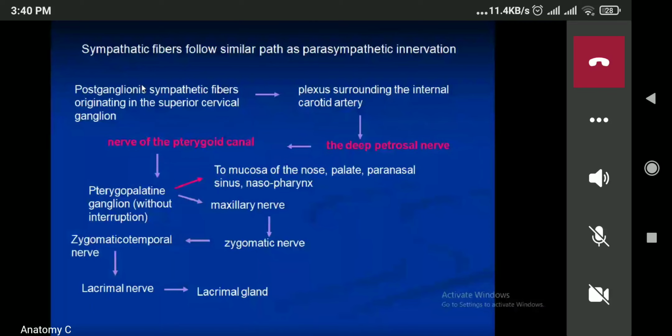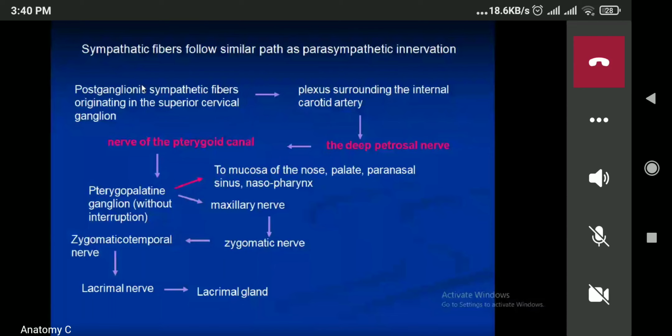The postganglionic sympathetic fiber from the superior cervical ganglia forms the plexus around the internal carotid artery, deep petrosal nerve, nerve to pterygoid canal, pterygopalatine ganglia, then mucosa of all those. Maxillary nerve, zygomatic, zygomatico-temporal, lacrimal, lacrimal gland. It's the same one. Now, can you see this one? This one is the sympathetic root.